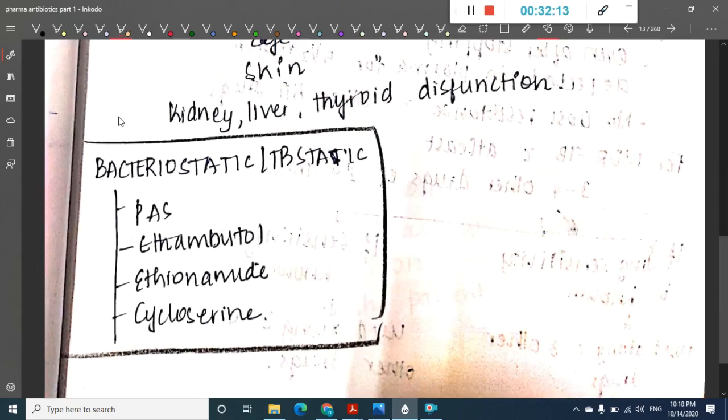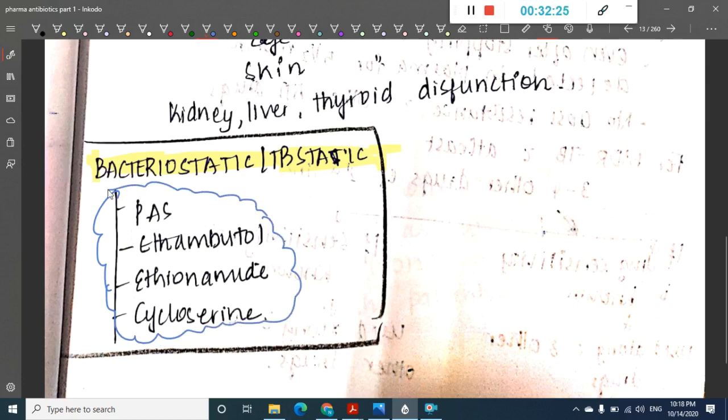In tuberculosis, this is important: the bacteriostatic or tuberculostatic drugs used in tuberculosis are para-amino salicylic acid, ethambutol, ethionamide and cycloserine.